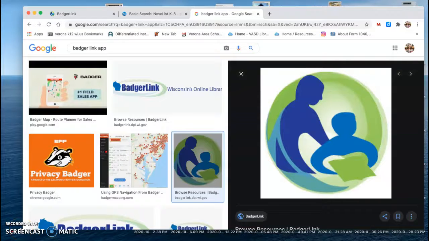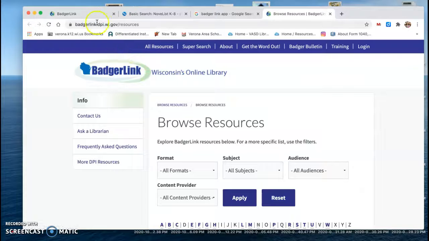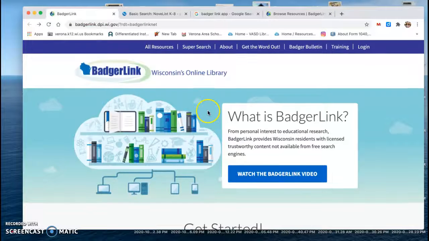Hello, for today's literacy lesson, we are going to explore BadgerLink. On your iPad, you will find this icon and you will open the app of BadgerLink. It will take you to the home page where it says BadgerLink, Wisconsin's online library.